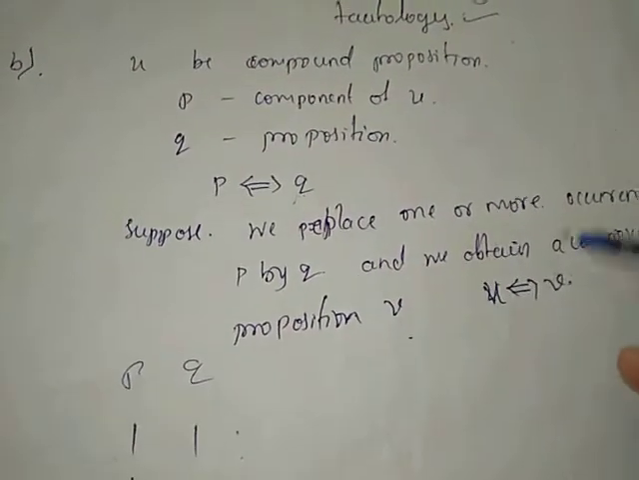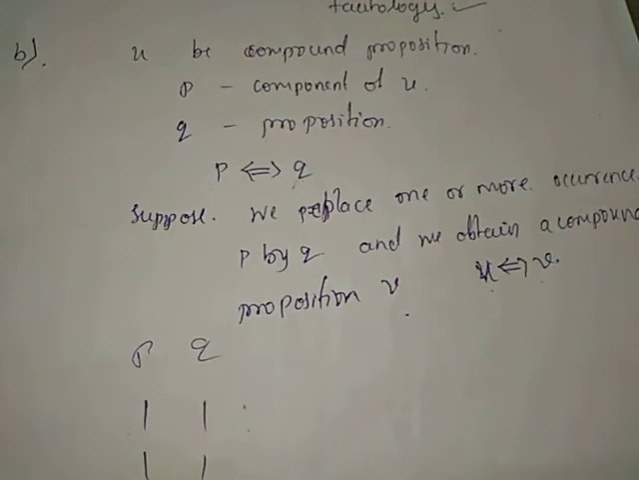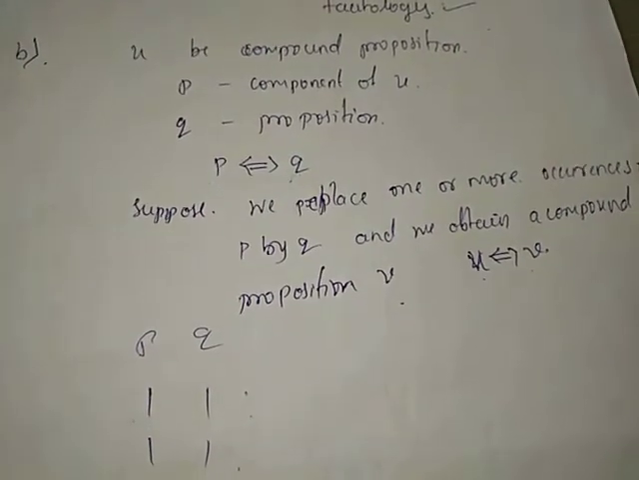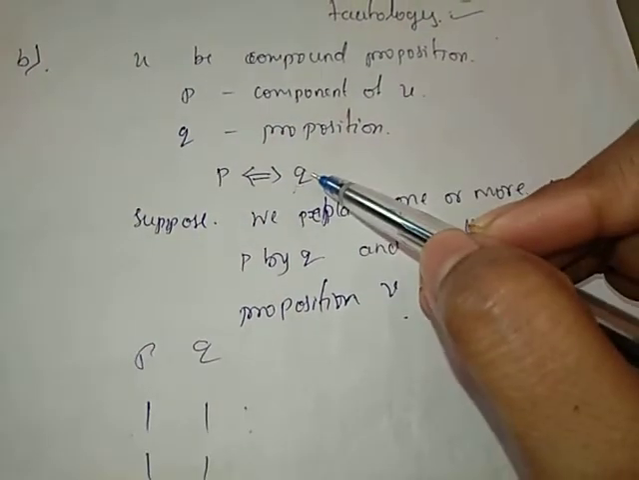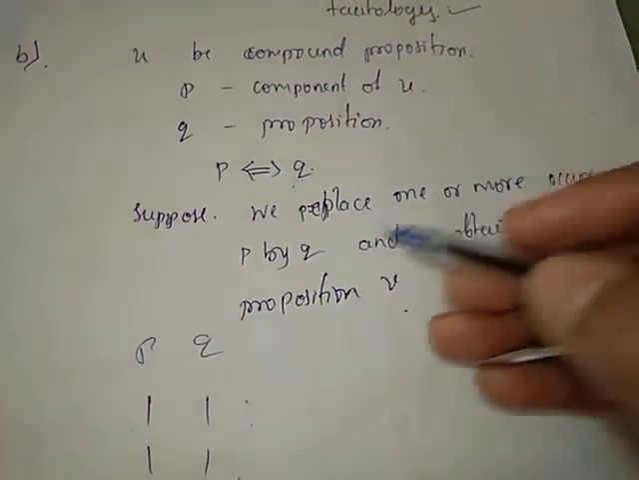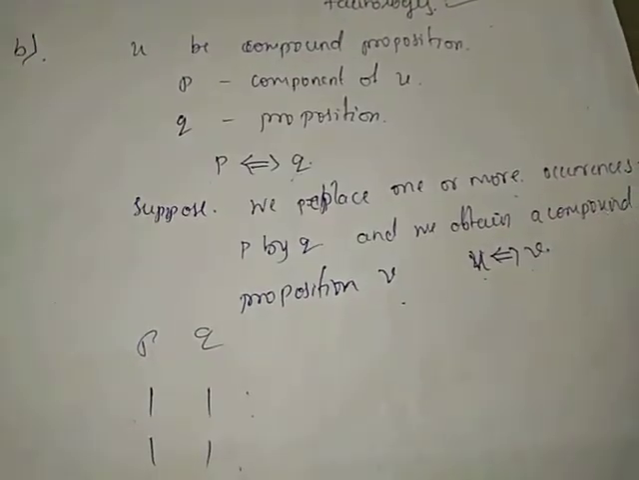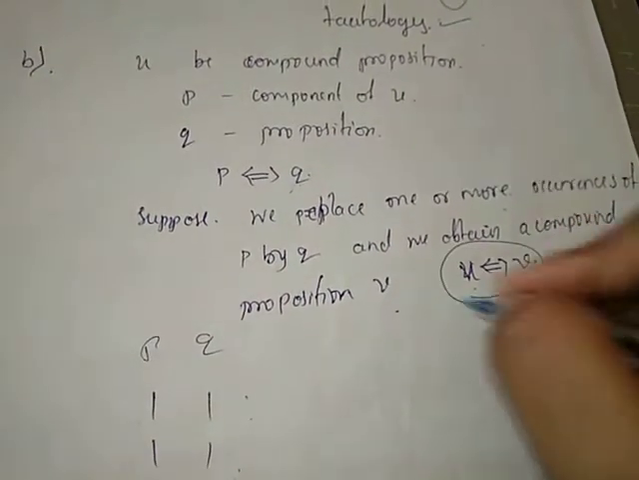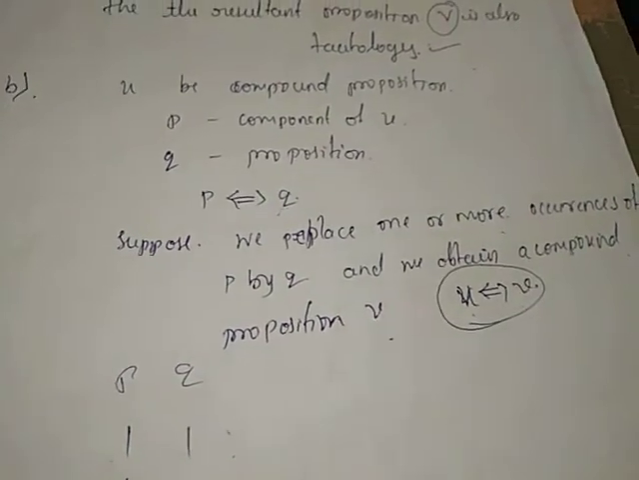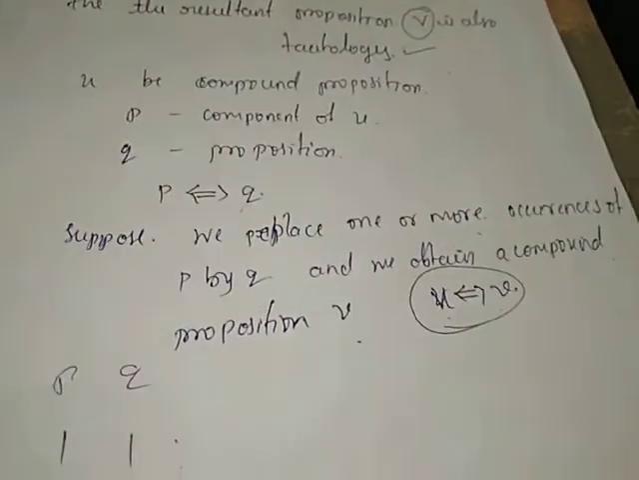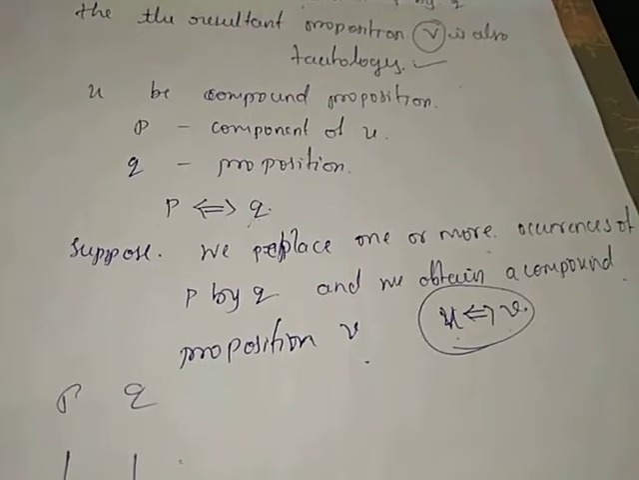Whatever the resultant proposition obtained, both U and V will be identical. No difference will occur because both P and Q are identical. If we replace one or more occurrences of P by Q, then nothing will change. Both will remain as they are. That is called U equivalent to V. That is the substitution rule.